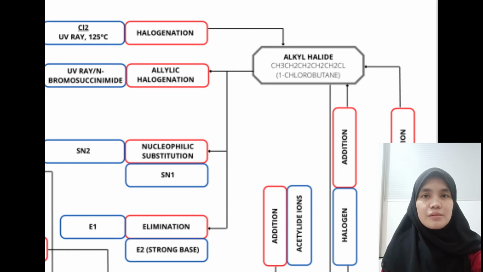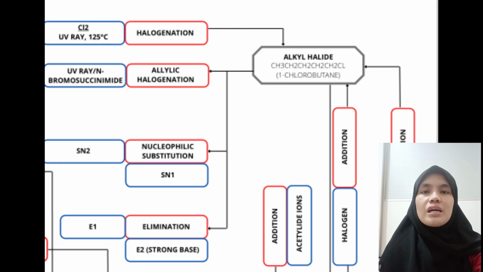For the SN2 mechanism, bimolecular nucleophilic substitution is a concerted reaction, where a new bond forms and the old bond breaks at the same time. Rate is first order in each reactant. SN2 reaction will result in an inversion of configuration called Walden inversion. The SN2 reaction is a one-step reaction. Next, the SN1 reaction is the unimolecular nucleophilic substitution. It is a two-step reaction with a carbocation intermediate. Rate is first order in the alkyl halide, zero order in the nucleophile. Racemization occurs.